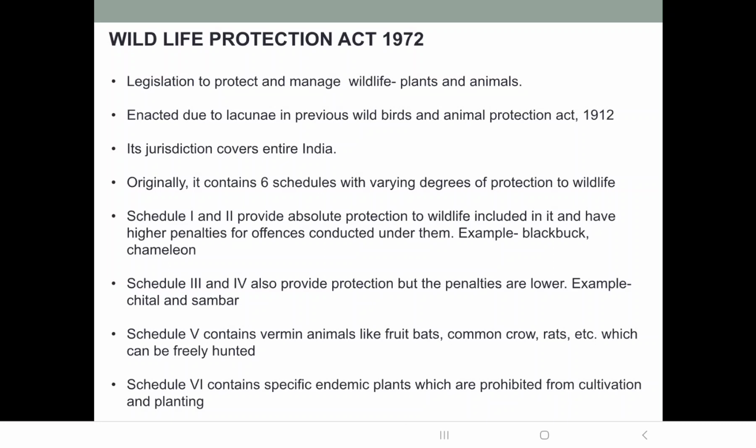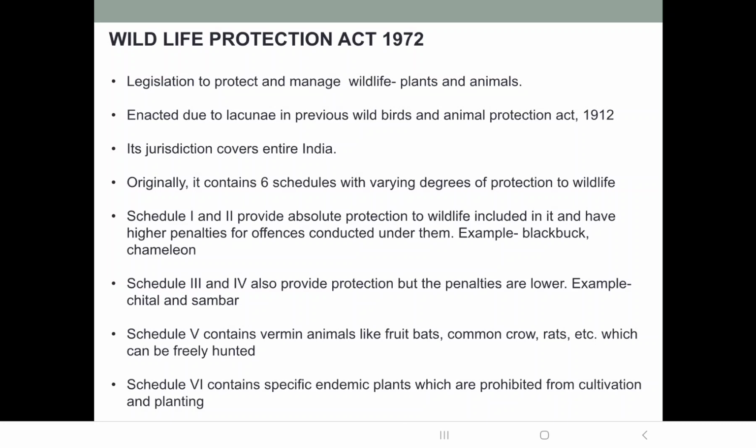Originally, there were 6 schedules in this act with varying degrees of protection to wildlife. Now, a recent amendment has reduced these schedules to 5. But remember that originally there were 6 schedules, and each schedule offered a varying degree of protection to the wildlife. Schedule 1 and 2 provide absolute protection to the wildlife included in them.